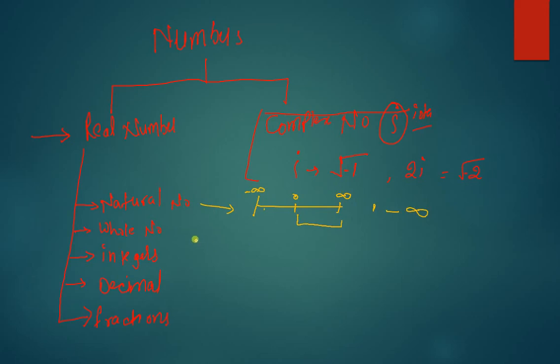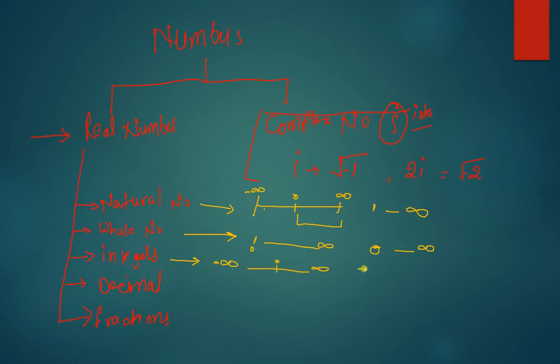So if you talk about whole numbers, like you all know, we Indians have invented zero. So any number which starts from 0 to positive number line, 0 to infinity, that is called whole numbers. And integers have the longest number line from minus infinity to plus infinity, including all numbers.